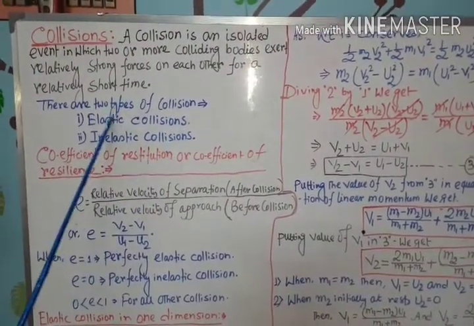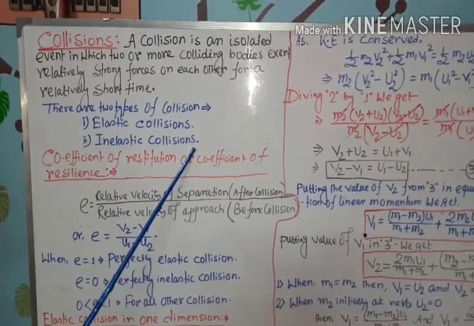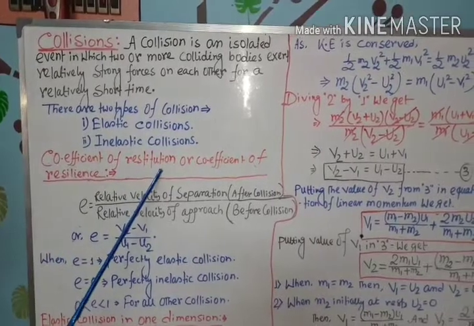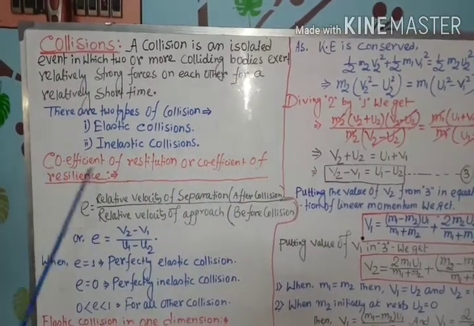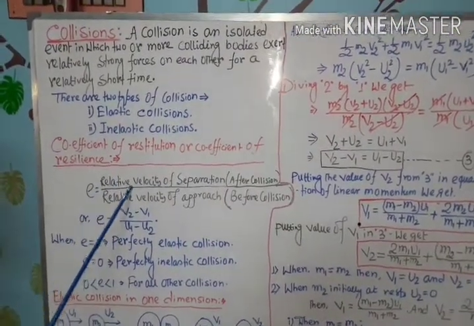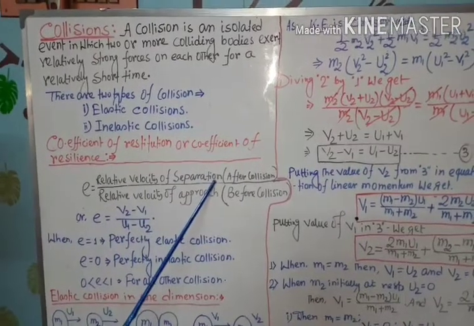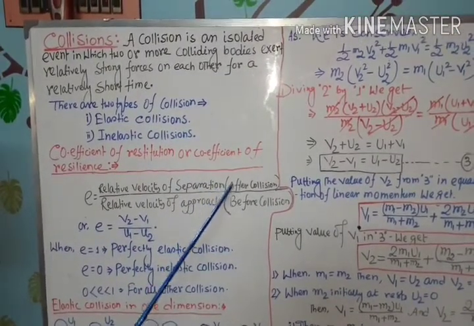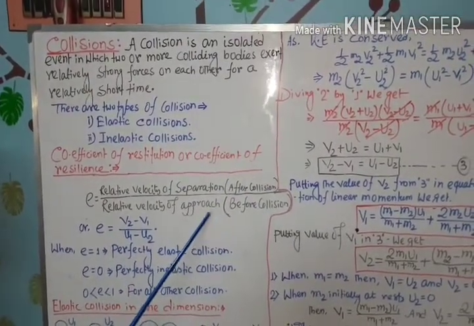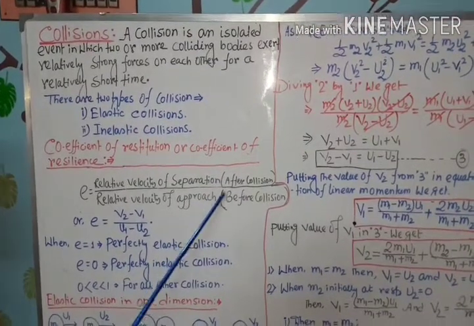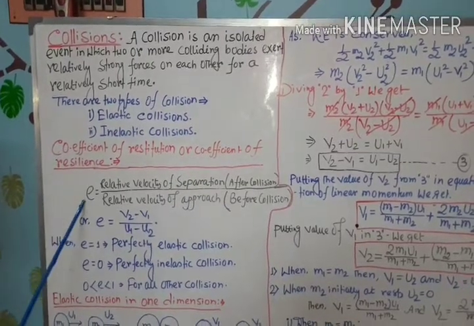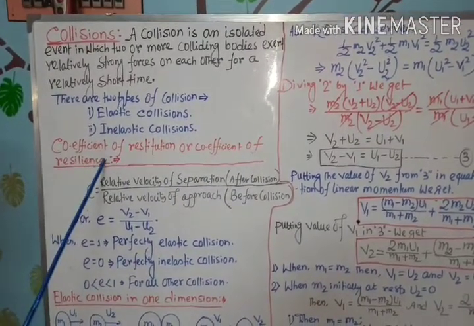Before knowing about elastic and inelastic collisions in detail, we have to know a new factor known as the coefficient of restitution or coefficient of resilience. What do we mean by this? It is the ratio of the relative velocity of separation, meaning the relative velocity of the two objects after collision, to the relative velocity of approach, meaning the relative velocity between the two objects before collision. That ratio is known as the coefficient of restitution or coefficient of resilience.